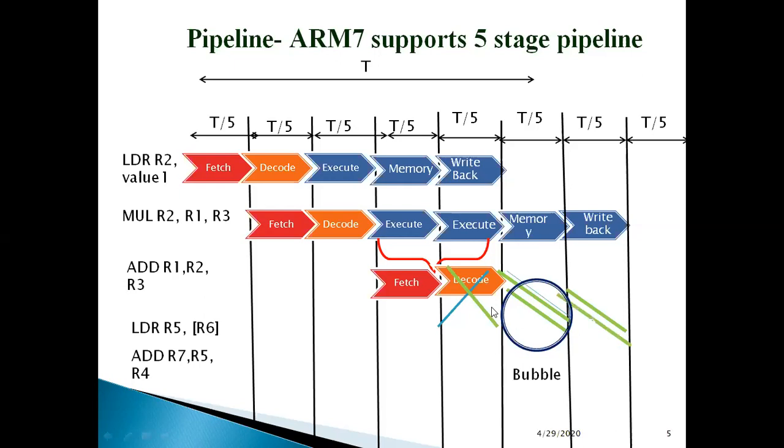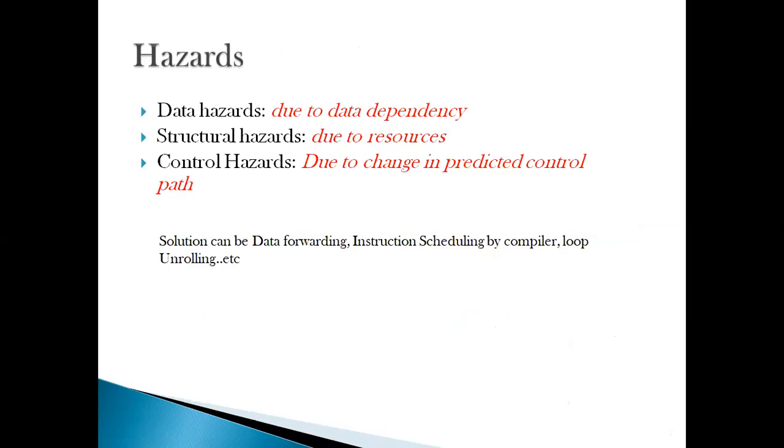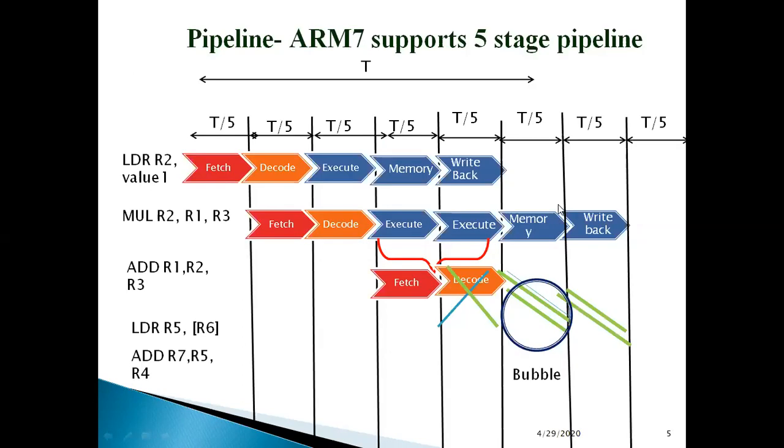Now I hope we are all clear about what is a hazard, what is a stall, and what is a bubble. Hazard is the interruption which stops the smooth flow or the smooth implementation of my pipeline. Due to hazard, a stall is created, that is, my pipeline is stopped.